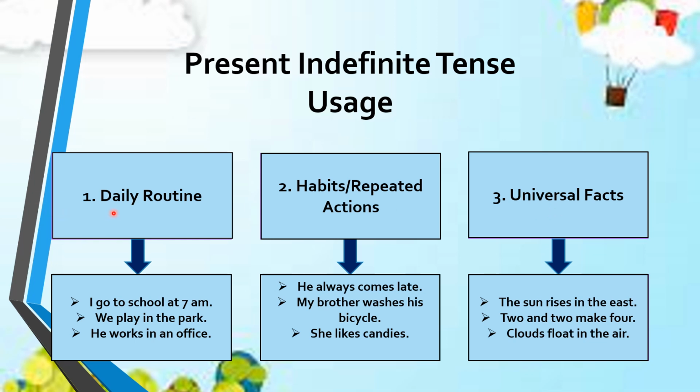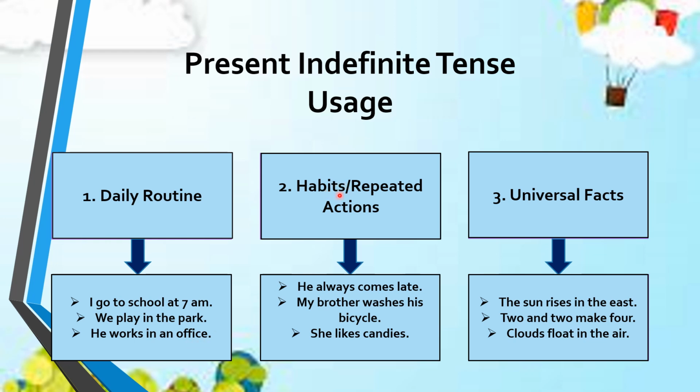So let's talk about the daily routine. When you want to tell somebody about the tasks that you perform on daily basis, you should use the present indefinite tense. Look at the examples below. I go to school at 7 a.m. So it's a daily routine task. We play in the park. He works in an office.